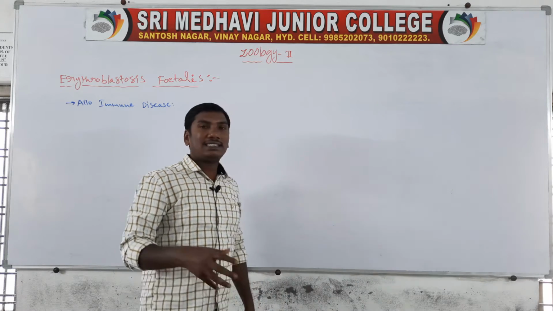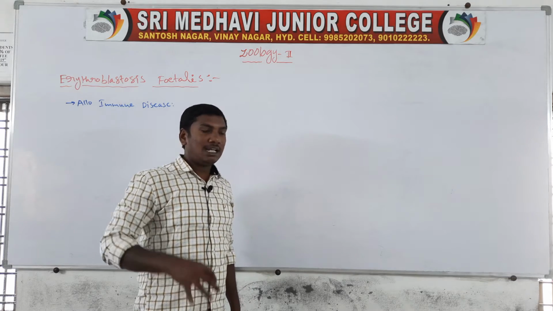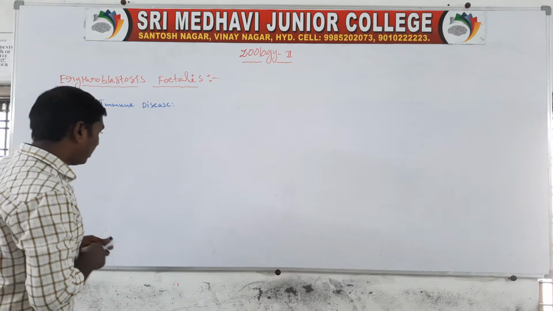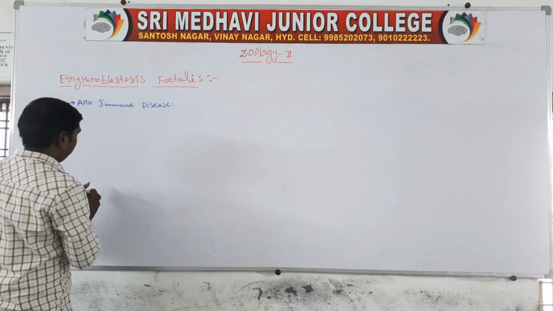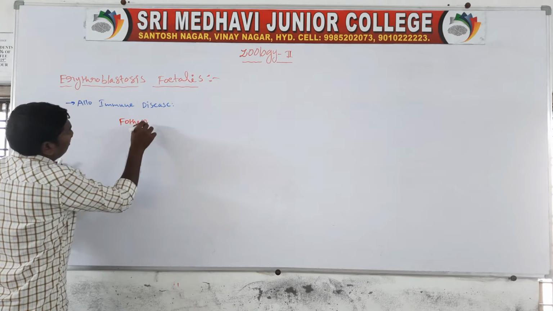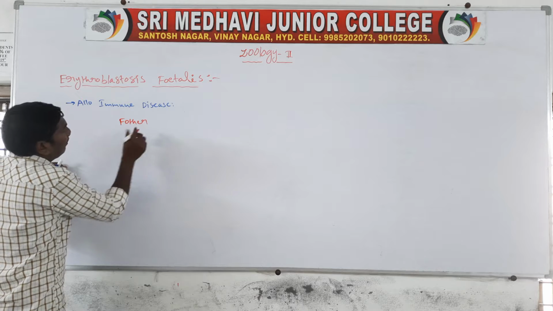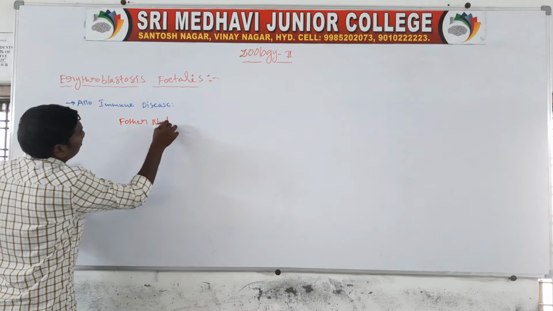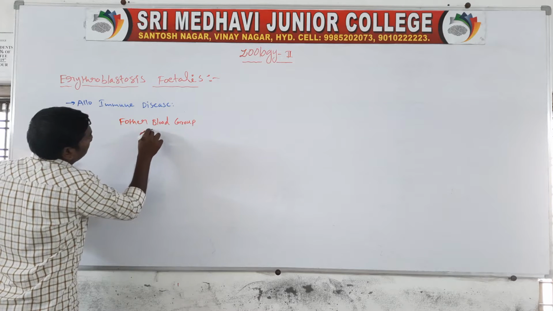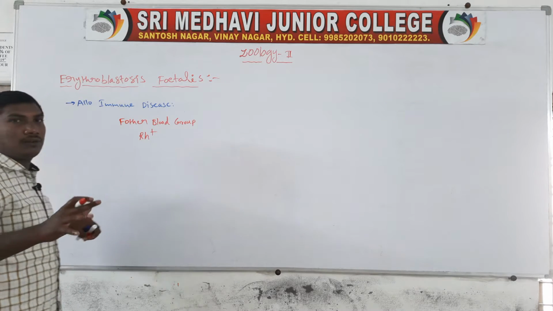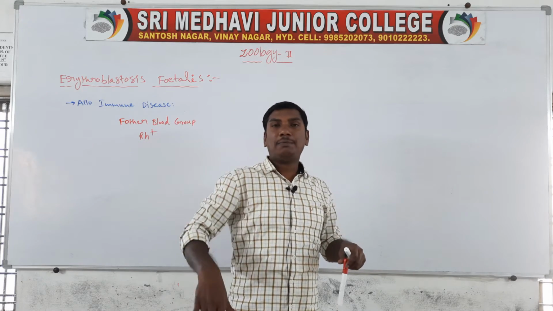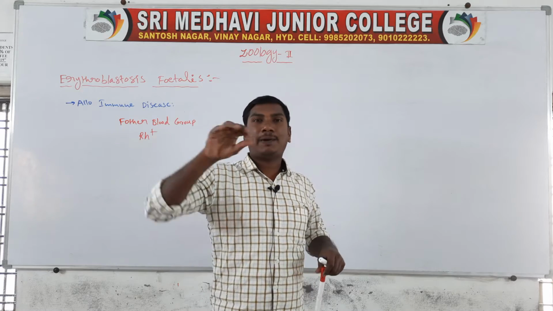Next, this disease mainly affects fetus babies. First of all, the father's blood group is Rh positive, either A positive, B positive, AB positive or O positive, any positive.